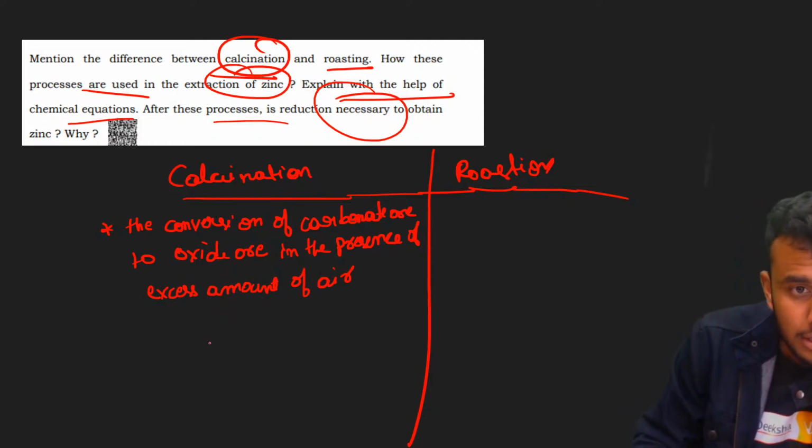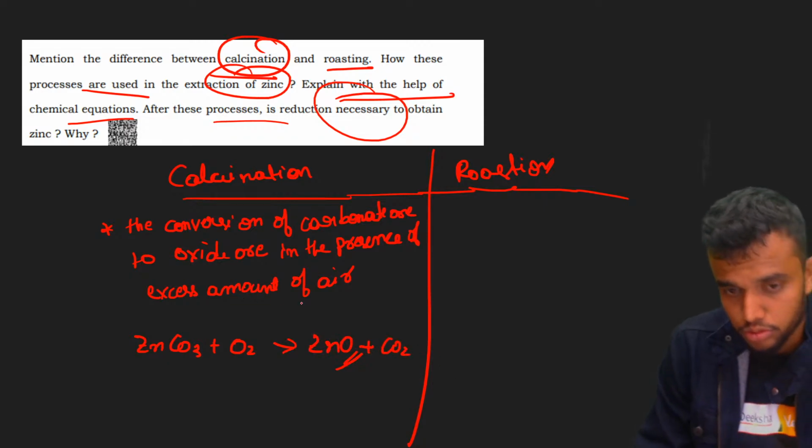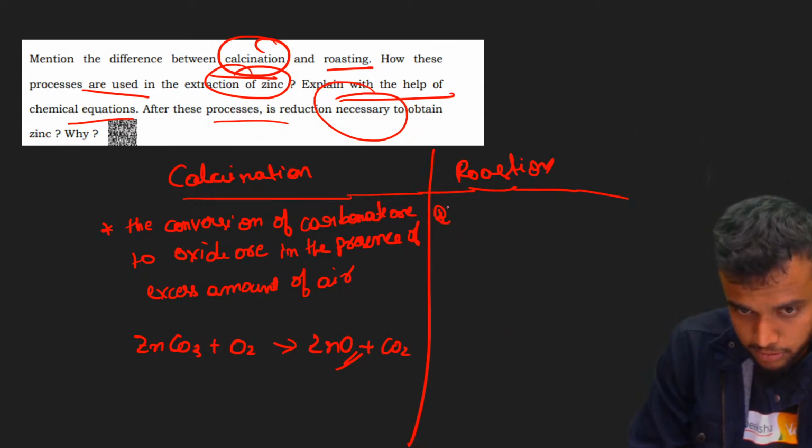For example, zinc carbonate ZnCO3 is heated with oxygen, then we obtain zinc oxide. Balance this chemical reaction, students. This is a homework question for balancing.